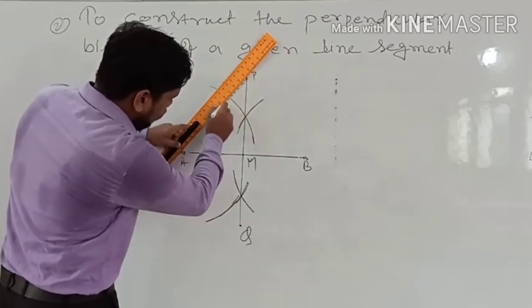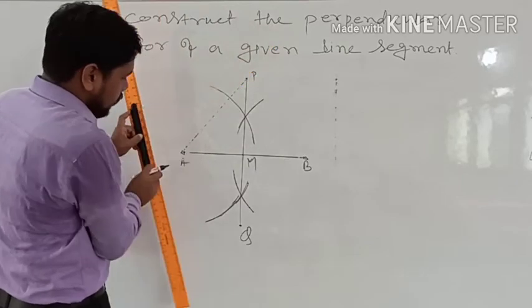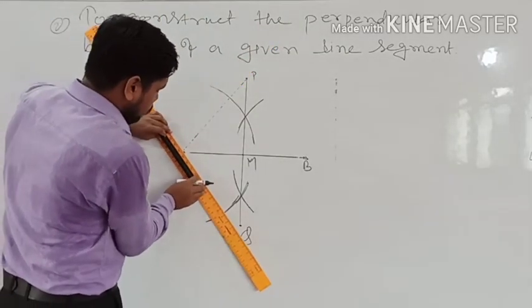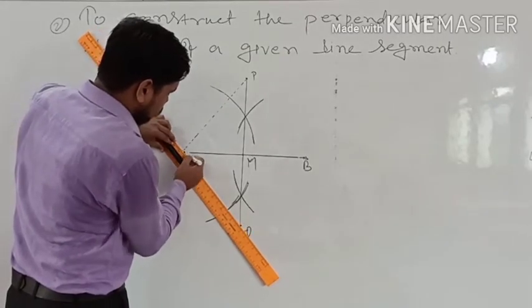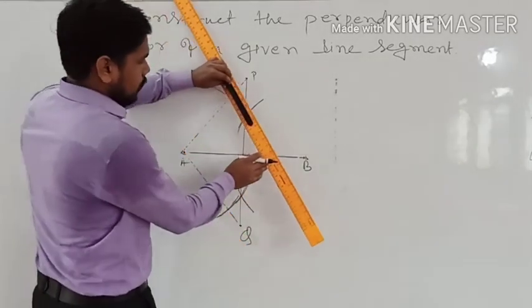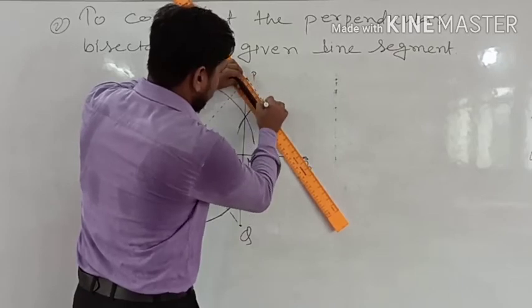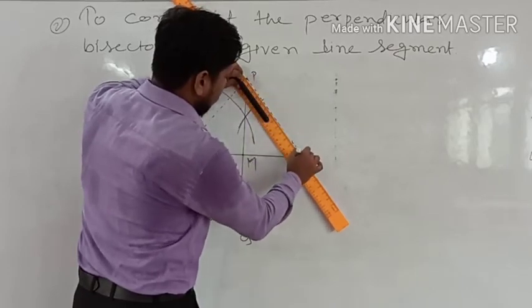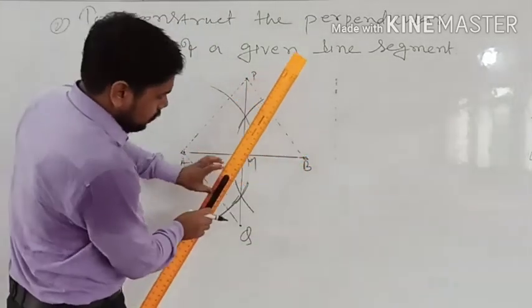Join PA, in the same way AQ, in the same way PB, and in the same way BQ.